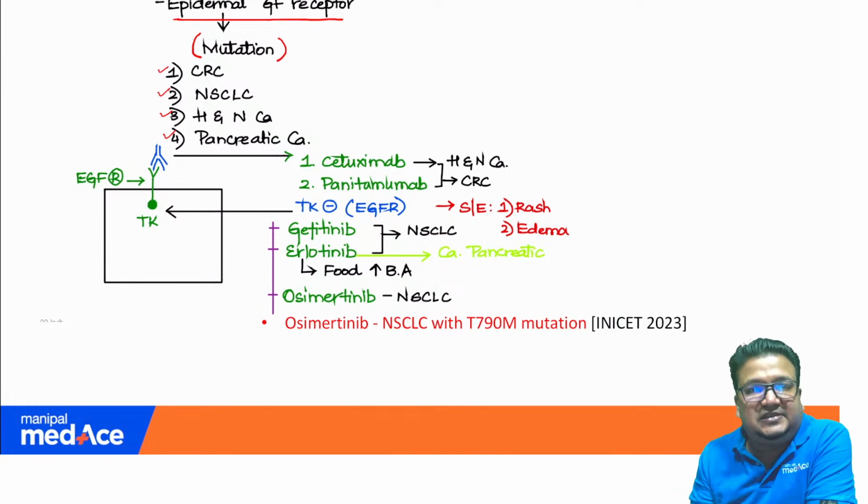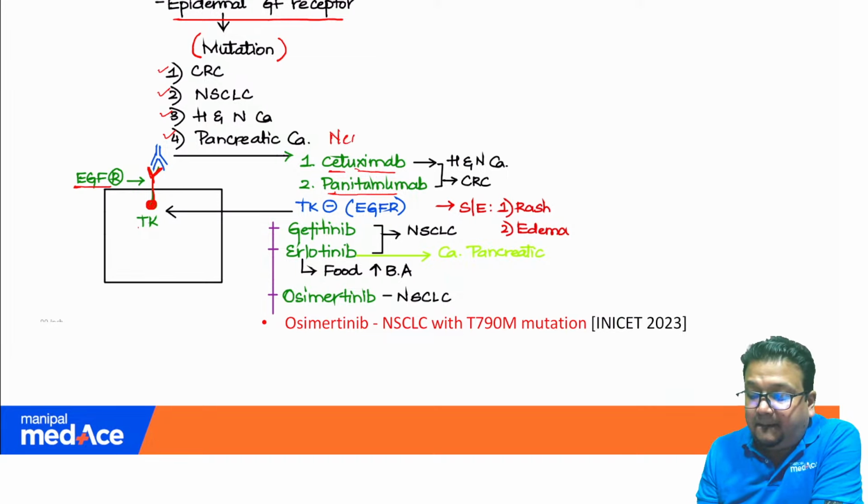These 4 cancers can arise if the patient has a mutation in which receptor? EGFR. Now, which drugs will block this receptor? So this is the EGF receptor. It's an enzyme linked receptor. You can see an extracellular part of the receptor and an intracellular part. The intracellular part is a tyrosine kinase, clearly shown, EGF receptor. Which antibodies? This blue antibody you can see, cetuximab, panitumumab. These are 2 important antibodies, cetuximab and panitumumab, and there is also nesitumumab. This is the latest one.